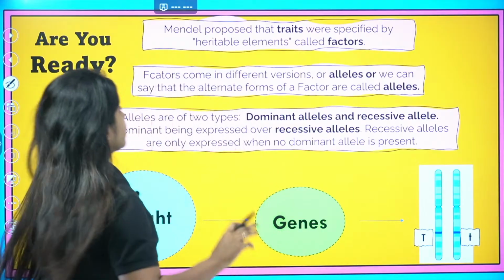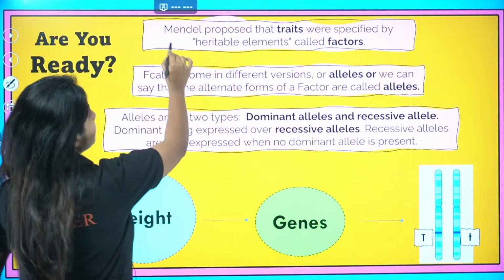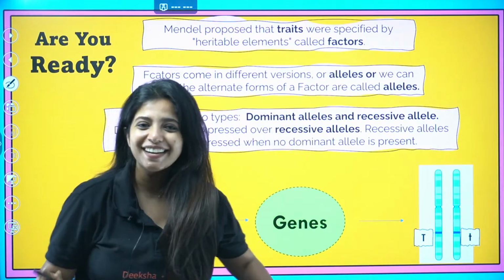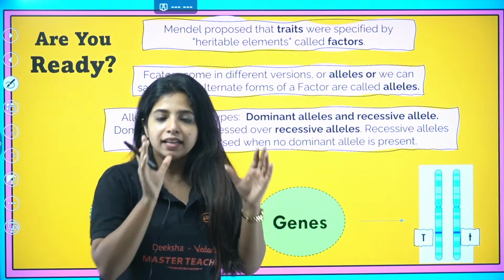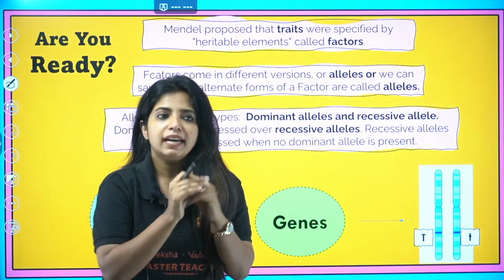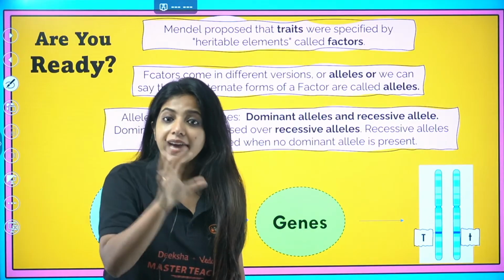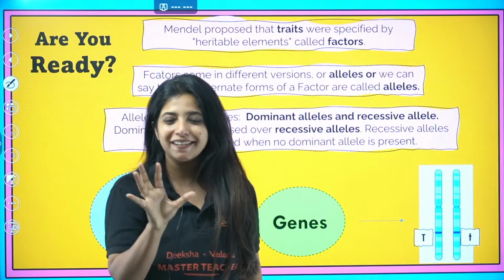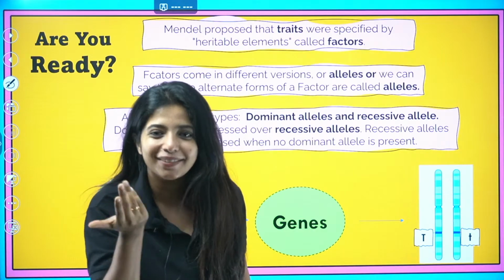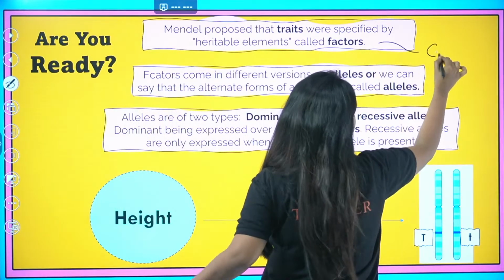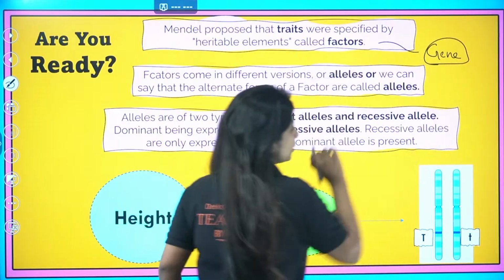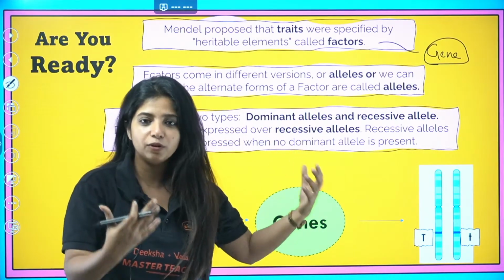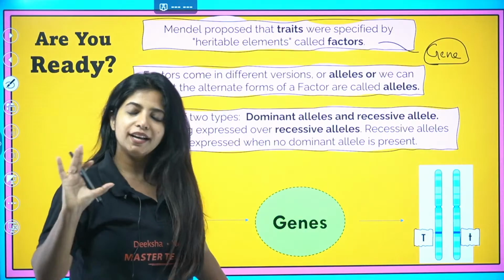Anyways. So over here, what do we have? Mendel proposed that traits were specified by heritable elements called factors. So basically Mendel said that the traits or characters that we have are specified by heritable elements, that means something that we can inherit from our parents, and you call them factors. Actually, they were known as genes, but Mendel didn't know it. You call them genes right now. Back then, since Mendel was working without a microscope and things like that, he called them factors.